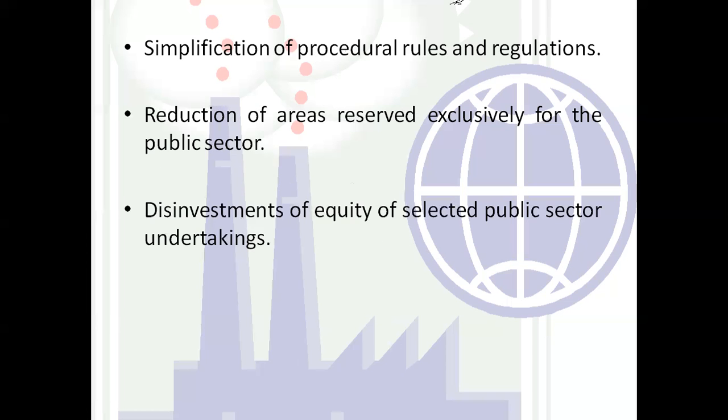Next one is the disinvestment of equity of selected public sector undertakings. I'm going to explain the meaning of disinvestment in the next chapter. So we have to disinvest the equity shares of the public sector undertakings.